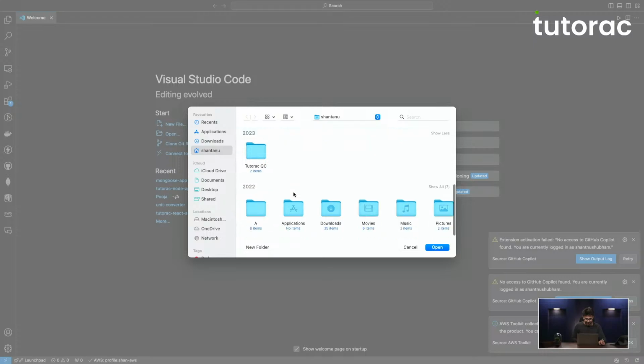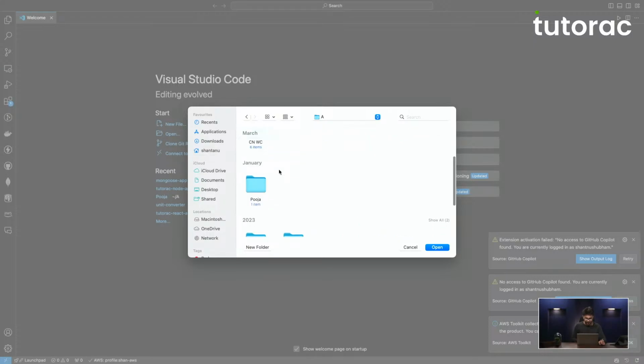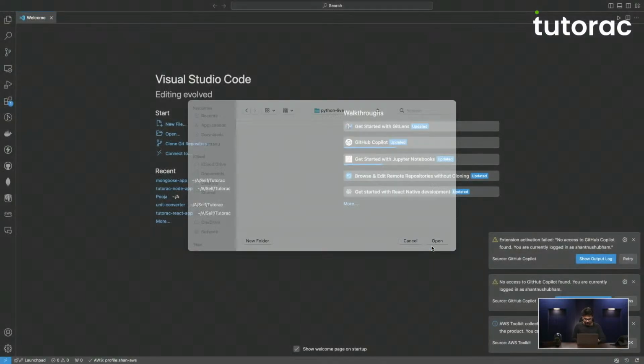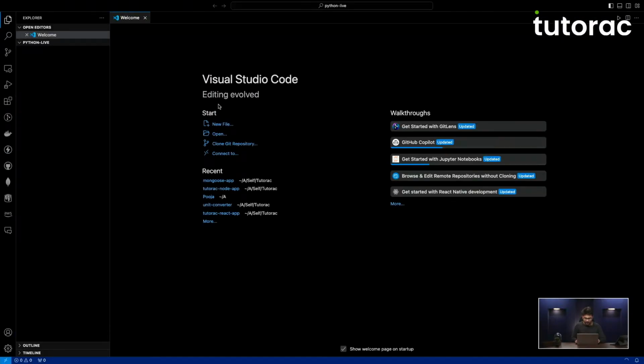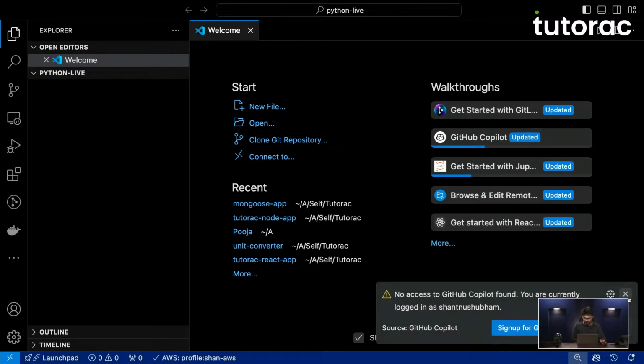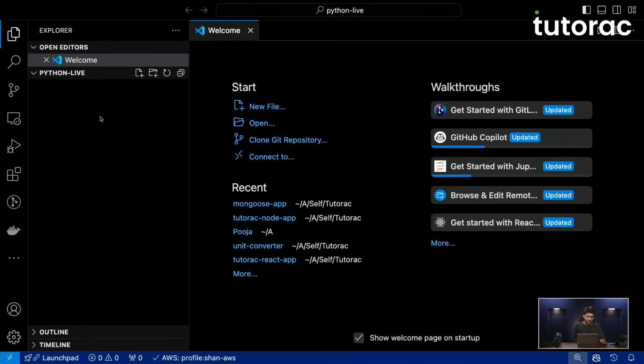Okay, over here, I'll go to A, then I'll go to Tutorac, which is probably inside self, then Tutorac, and here I will write Python live. Okay, and I'll open this folder. So I'm currently on a folder which is known as Pythons-live. Okay, so this is the folder where I'm in.